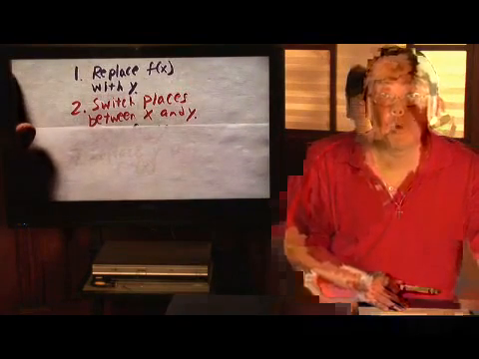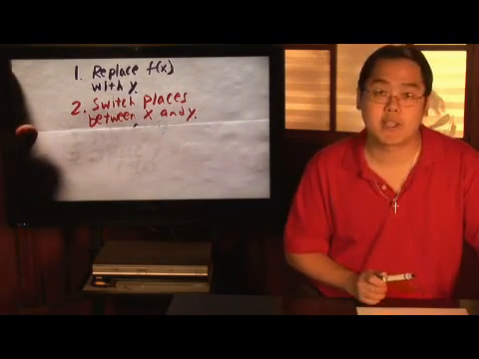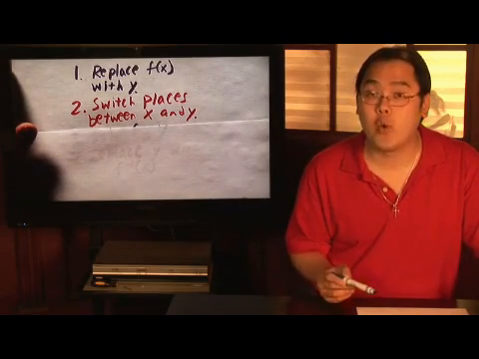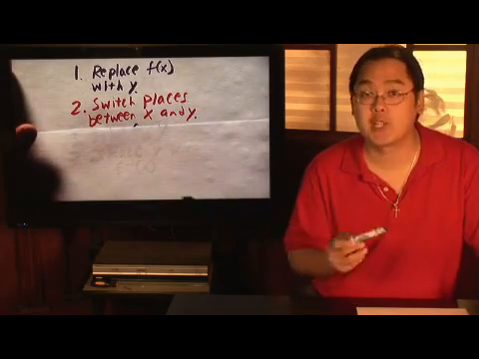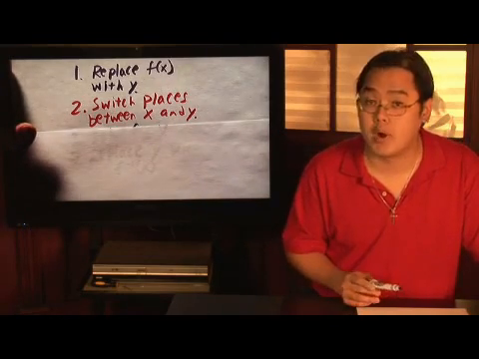Now here's the most important step of them all. Switch places between x and y. That means for every x, replace it with y, and for every y, replace it with x. So x and y literally do trade places here. That's the very most important part.